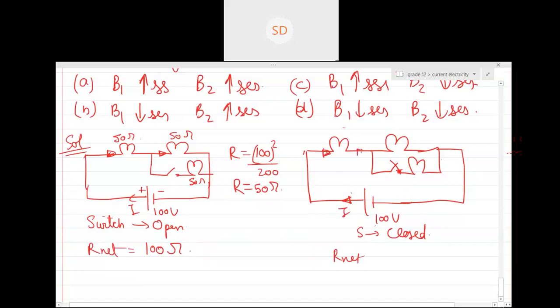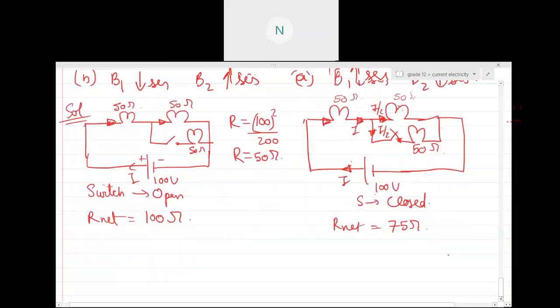The current divides over here, since the resistances are equal, and the current will also divide equally. So I by 2 and I by 2, yes or no? Here R net will be: 50 and 50 in parallel, so 25 ohm; 25 in series with 50, so the total will be 75 ohm. Yes or no, guys?